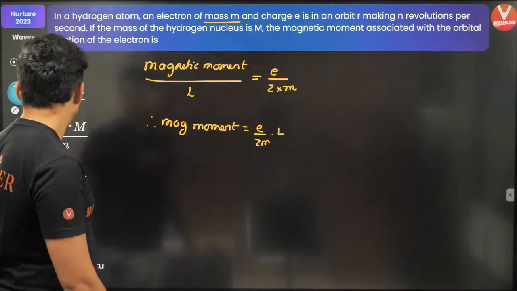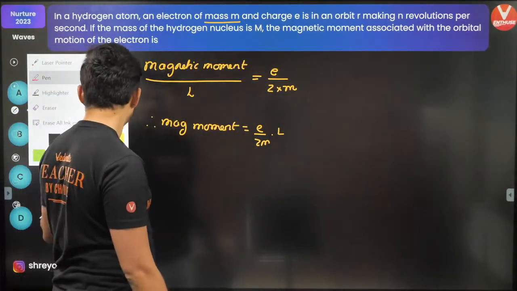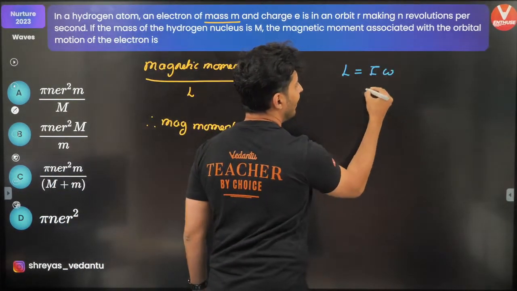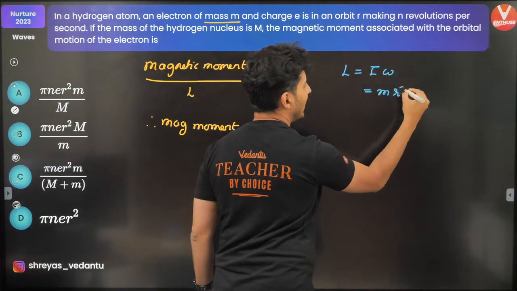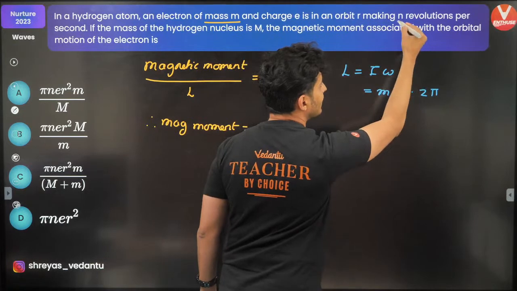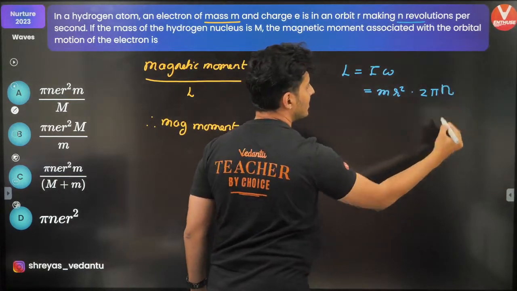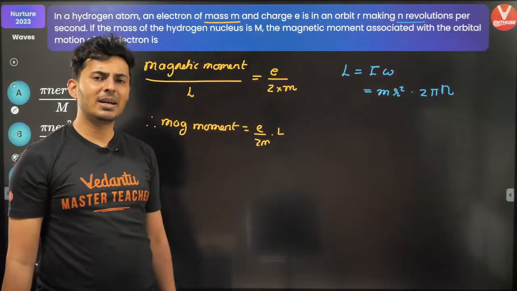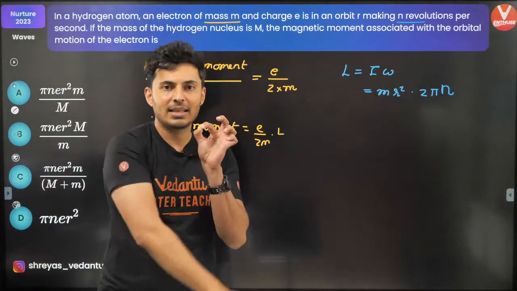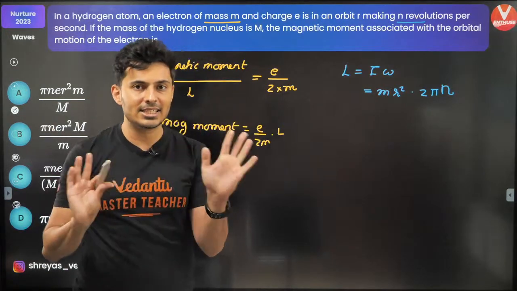But what is L? Angular momentum. And that's simple. I'll tell you how. Angular momentum is I omega. Moment of inertia is m r square, and omega is nothing but 2 pi times frequency. Frequency is n revolutions per second, so this is just n. Why is it m r square? Because it's a point mass at a distance r, so the moment of inertia will be just m r square.